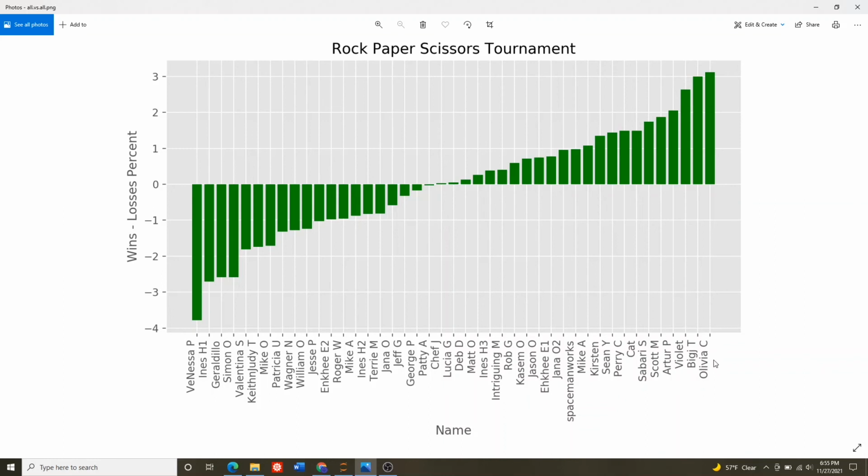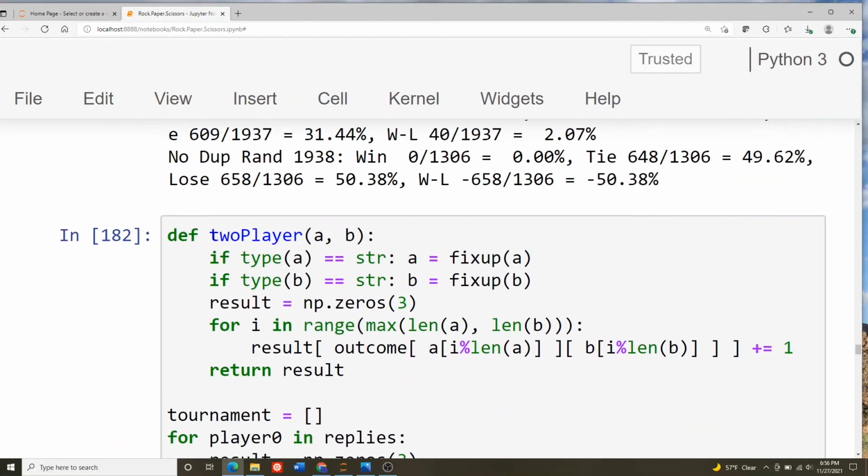And it turns out Olivia C is our big winner. Her wins minus losses was over 3%, and Vanessa was our loser. And so it's fairly even, in a pretty tight spread from minus 4% to plus 3%, from the worst person to the best person. And they didn't know what they were playing, so this is just some kind of gobbledygook, some fun thing. And okay, I wrote this function twoPlayers.